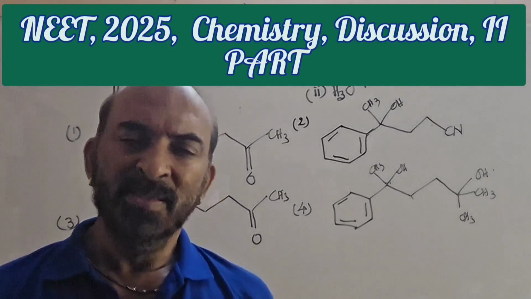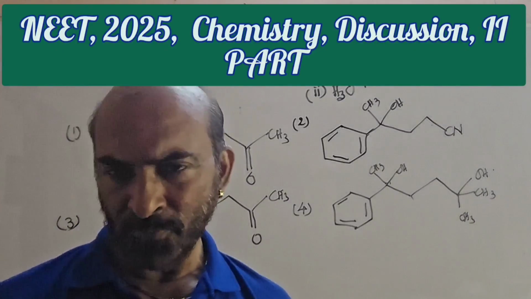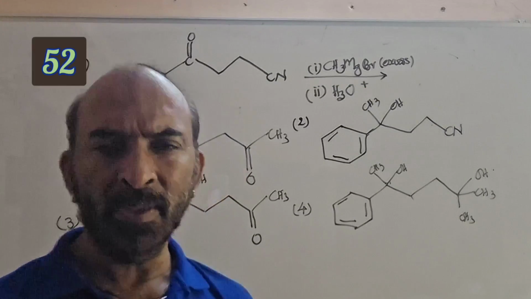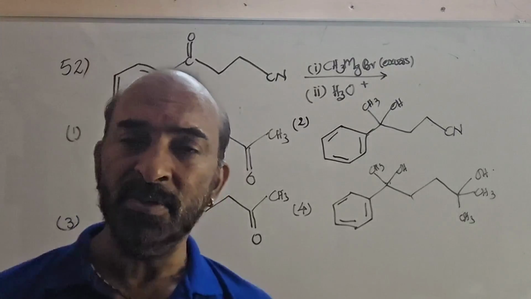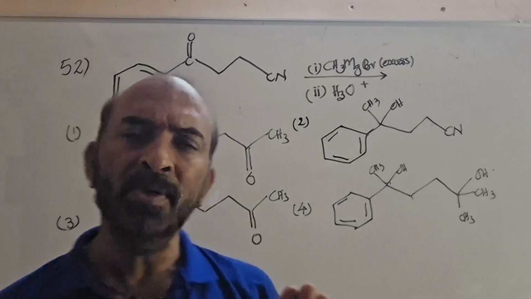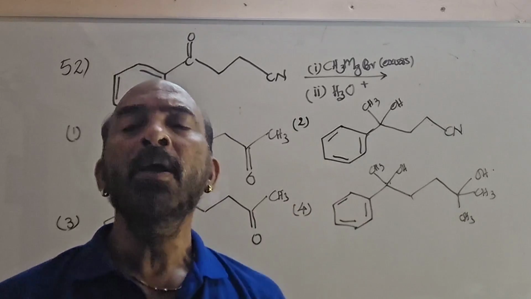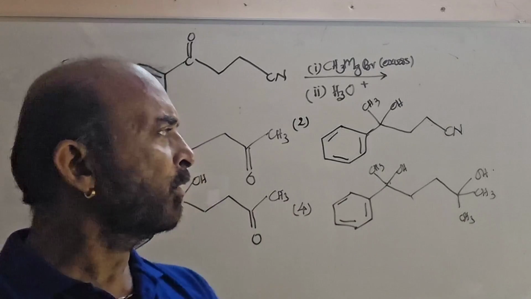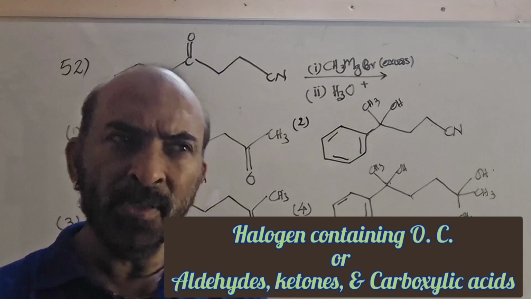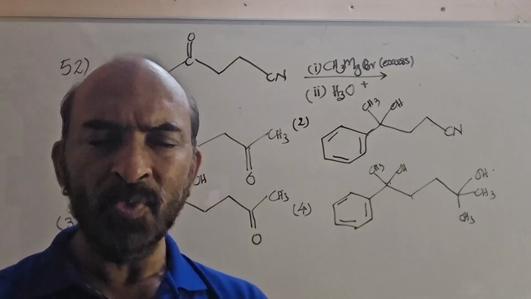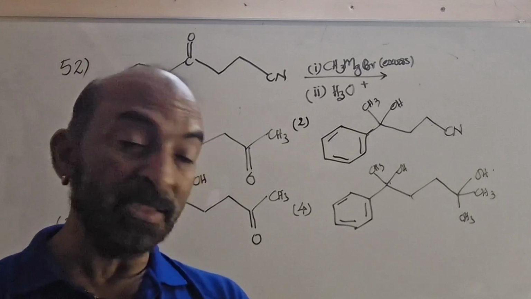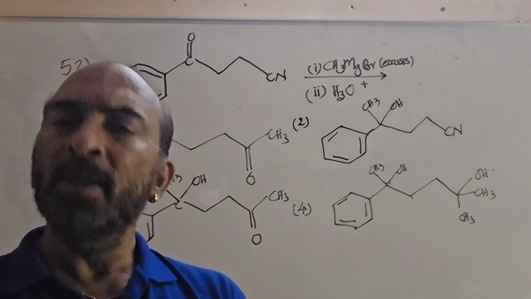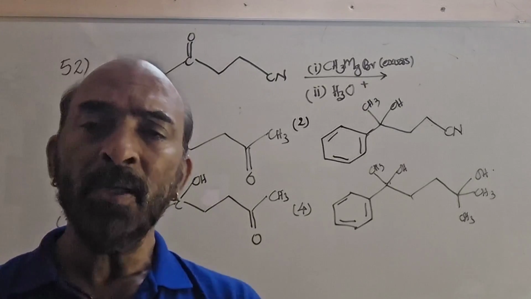Hi, this is the second part of the NEET 2025 question paper discussion, and we are starting with the 52nd question. In the first section, there were only 6 questions, which we discussed briefly. Now, the 52nd question is from organic chemistry. You may classify it either under haloalkanes, where we study the Grignard reagent, or under aldehydes and ketones, because here the reaction is between a Grignard reagent and a keto group.